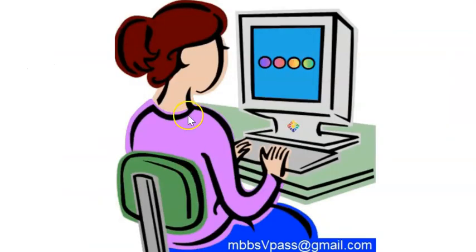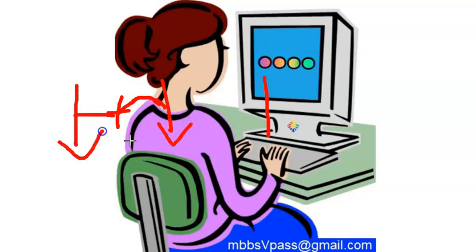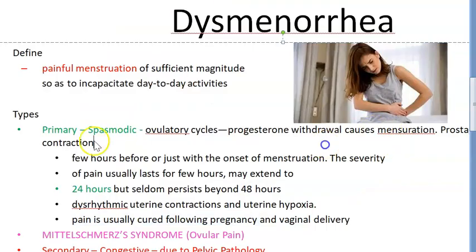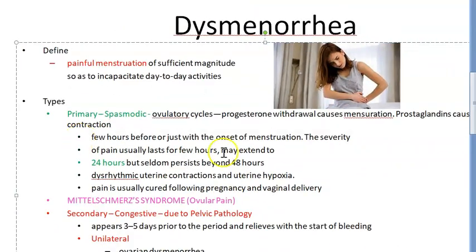Now what happens is in ovulatory cycles, that is people who have regular periods, right? Those people will have this type of pain, spasmodic pain. Why? Because they would have ovulated on the 14th day. Then there is the corpus luteum. Corpus luteum makes progesterone. Once the progesterone withdrawal happens, then there is menstruation again. So this menstruation is happening after ovulation. At that time, what is happening? There is progesterone withdrawal and hence there is prostaglandin effect. The prostaglandin will cause the contraction of the uterus.